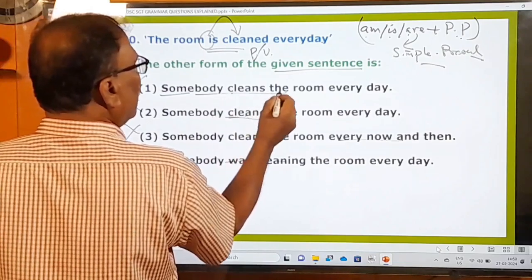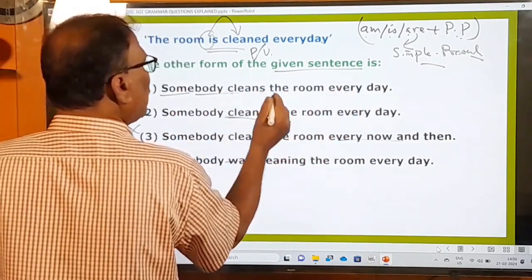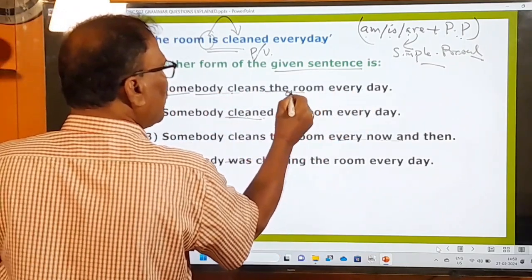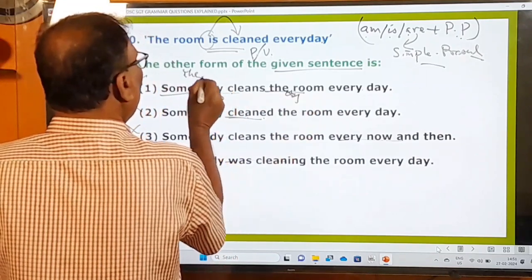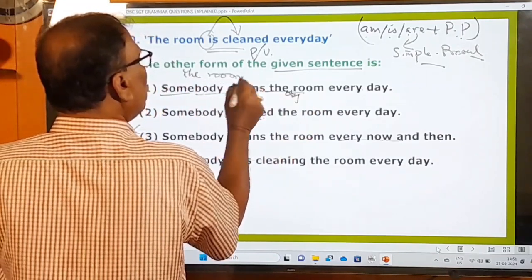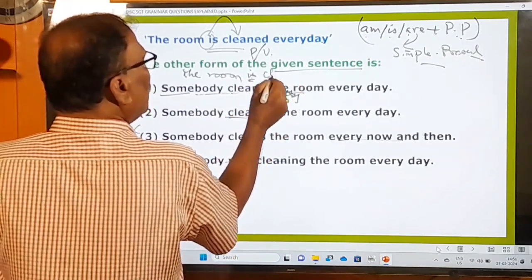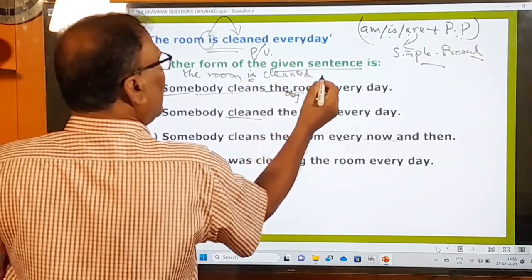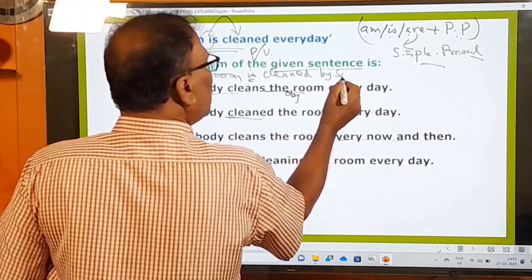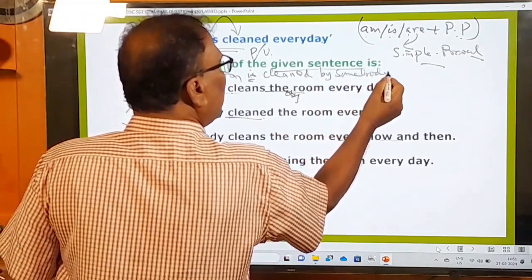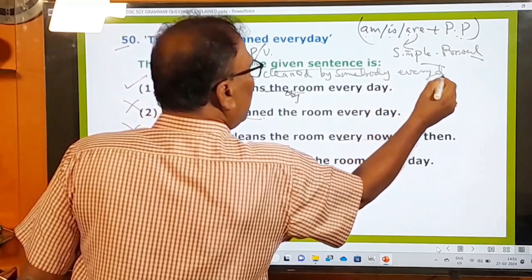Somebody cleans the room every day. Somebody cleans what? The room. This is the object. Now you can change it. The room. Simple present means you have to use "is", because the room is a singular object. Then "cleaned". And actually by somebody you must say, by somebody every day. This should be the right one.